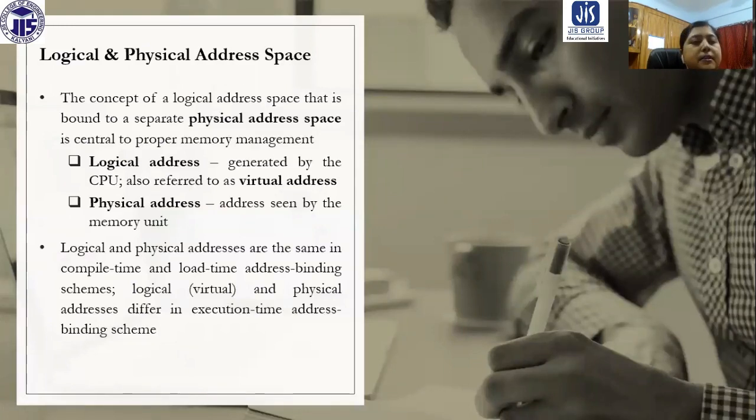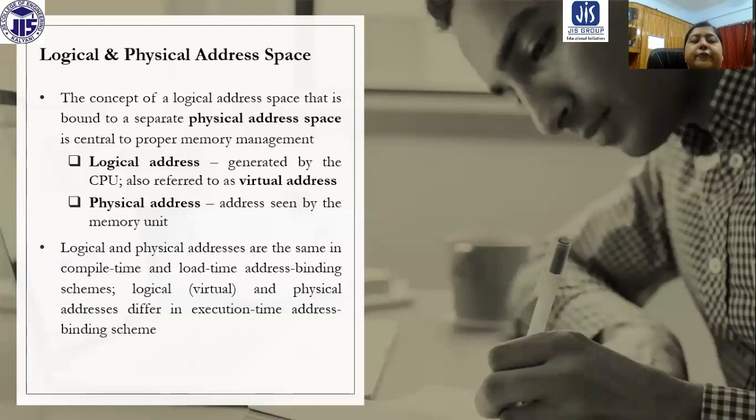So I have discussed two types of address, logical address and physical address. The concept of a logical address space that is bound to a separate physical address space is central to proper memory management. Logical address is basically the address generated by the CPU.